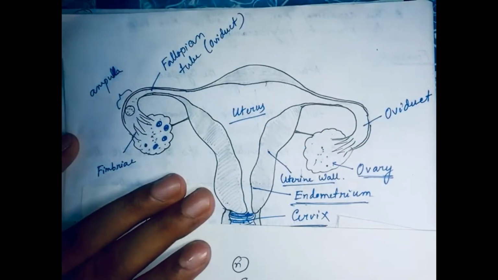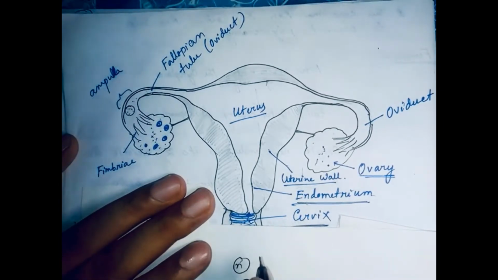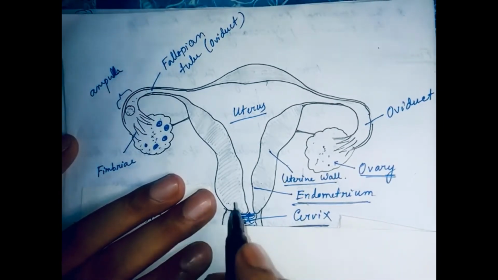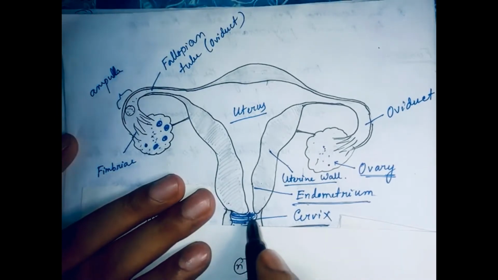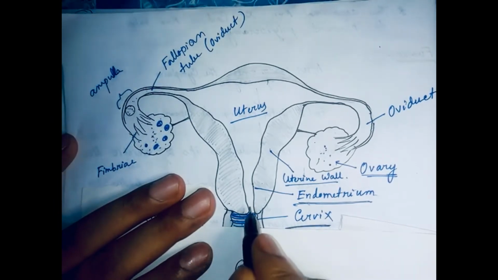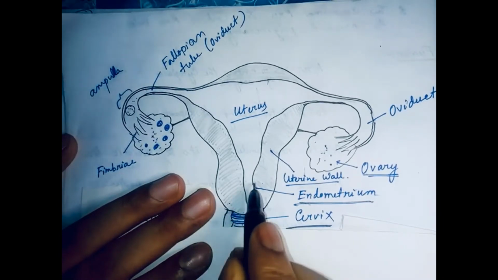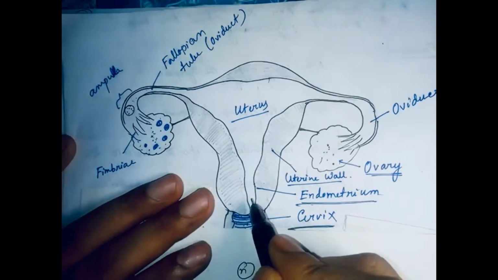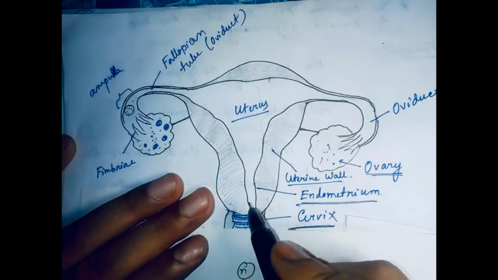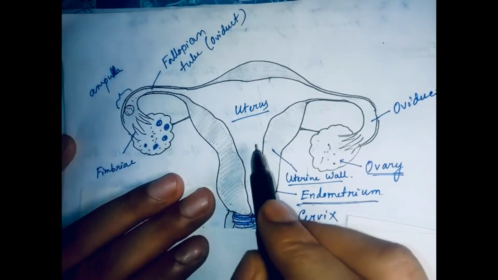After overcoming the acidic pH of the vagina, the sperm will come to the second barrier, which is the cervix. The entry of the cervix is very small or narrow, from where sperm cannot pass easily. The third barrier is the mucus in the cervix, which prevents sperm from penetrating through the cervix to the uterus.